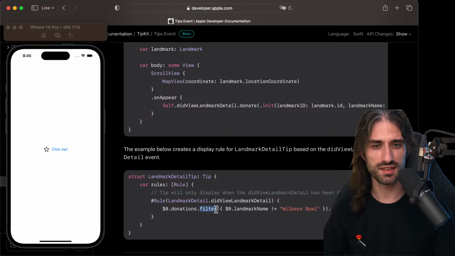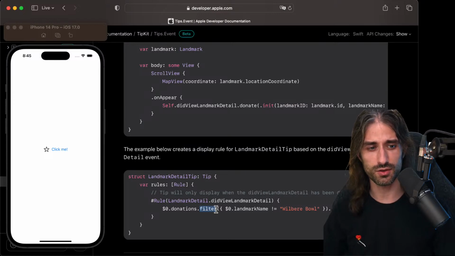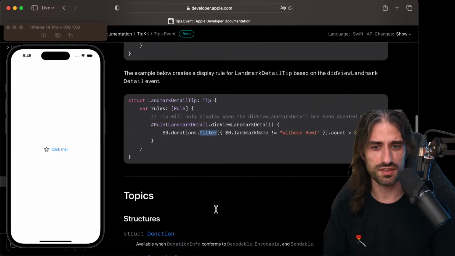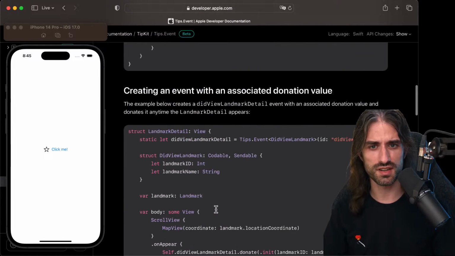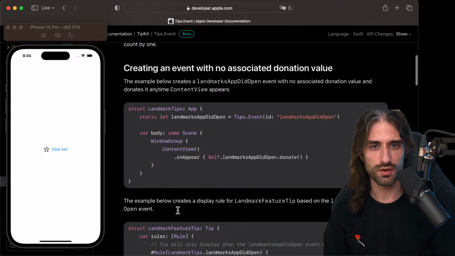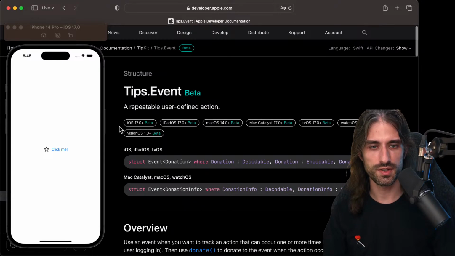So you could say, for instance, maybe you have different kinds of tools or different kinds of features, and you want to draw attention to them differently. Maybe some of them you want to draw attention to regularly, others less often or more often. So that can be interesting. I will also want to have a look at the version where you do things with just direct state. For that, I will need to go back to the rule, but you could have also a global variable binding and do things depending on this binding.